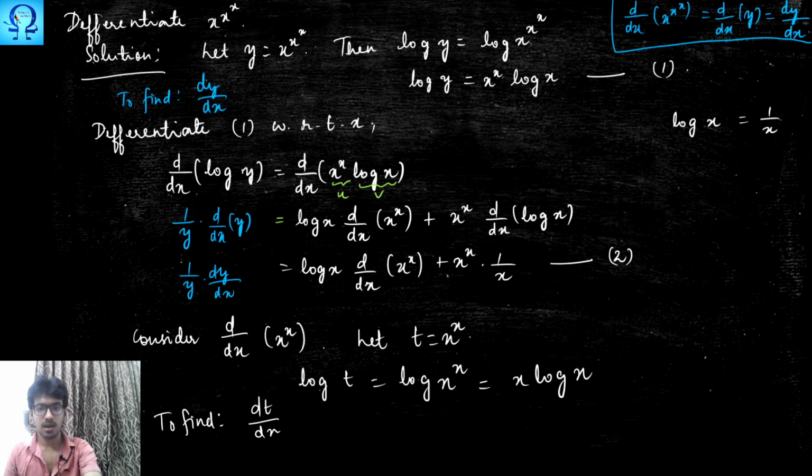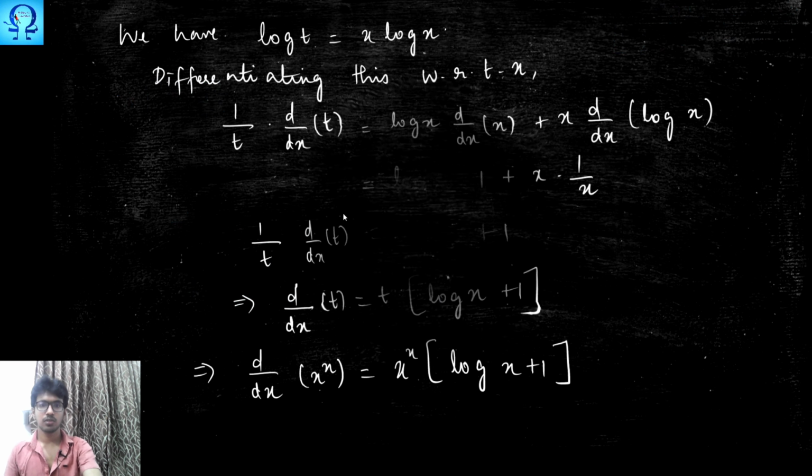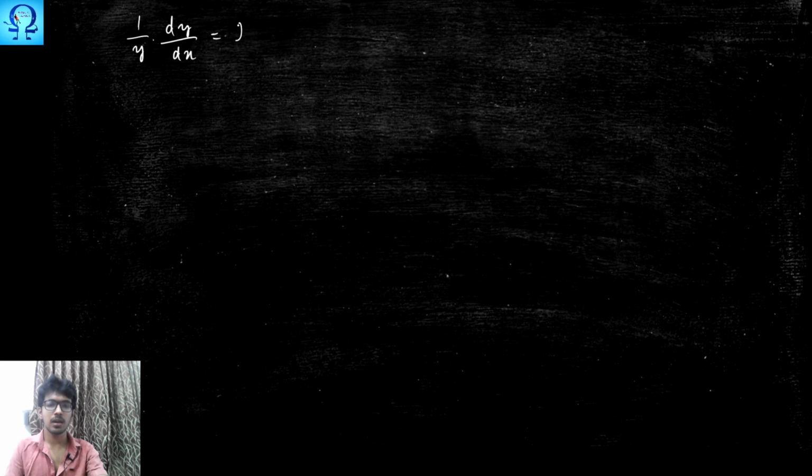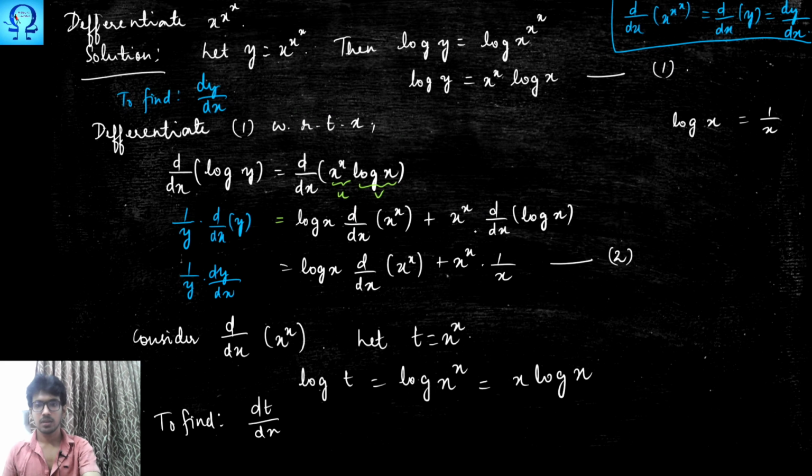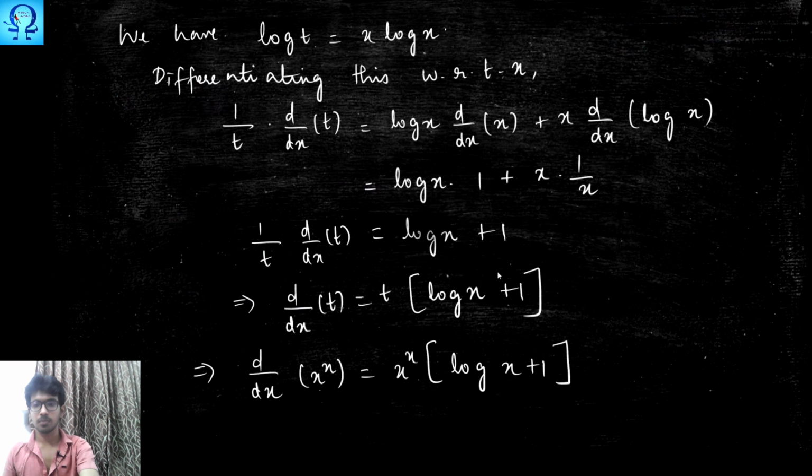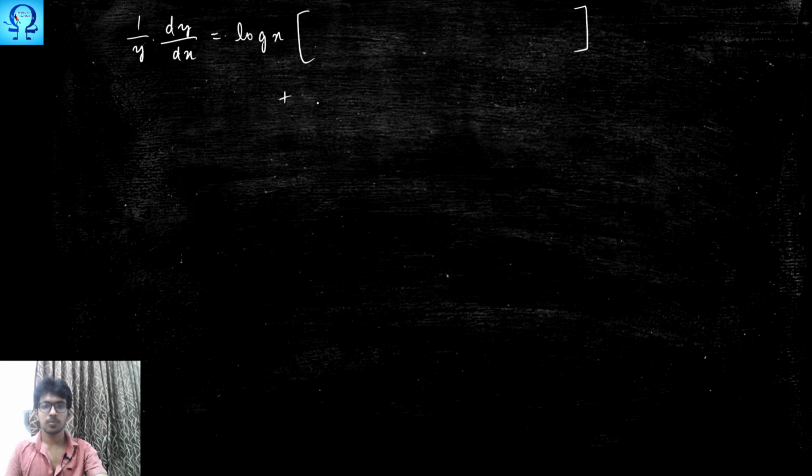It is log x times d by dx of x power x, so it is going to be log x times some quantity, right? Plus, what is the other thing that we have? It is x power x times 1 upon x.